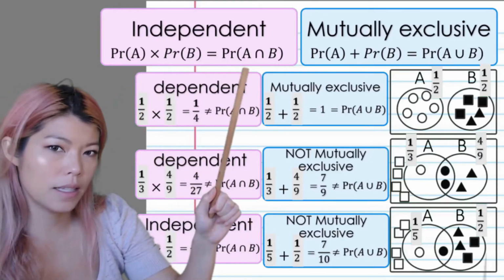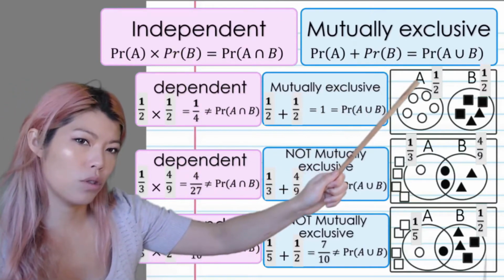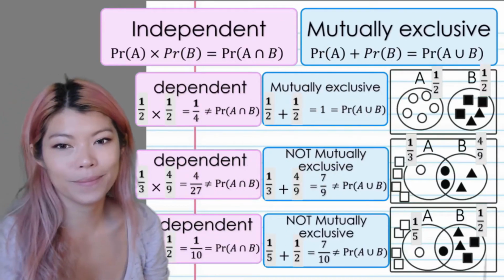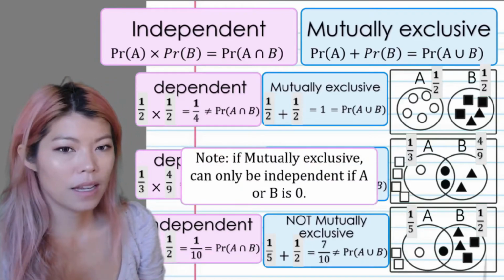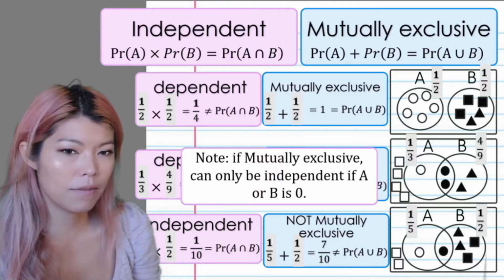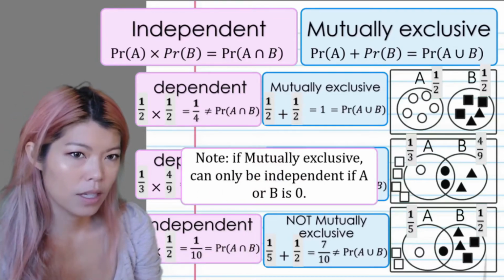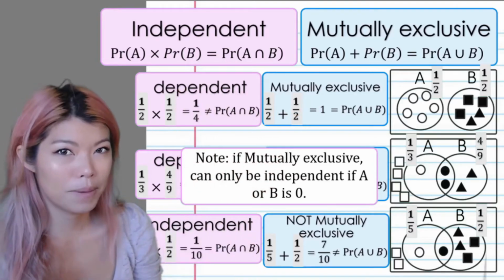Multiply, get the intersect to be the same, independent. Added to be the same as the union, mutually exclusive. Note that if you're mutually exclusive, you can only be independent if A or B is 0. So whenever you're mutually exclusive, you're more likely to be dependent.